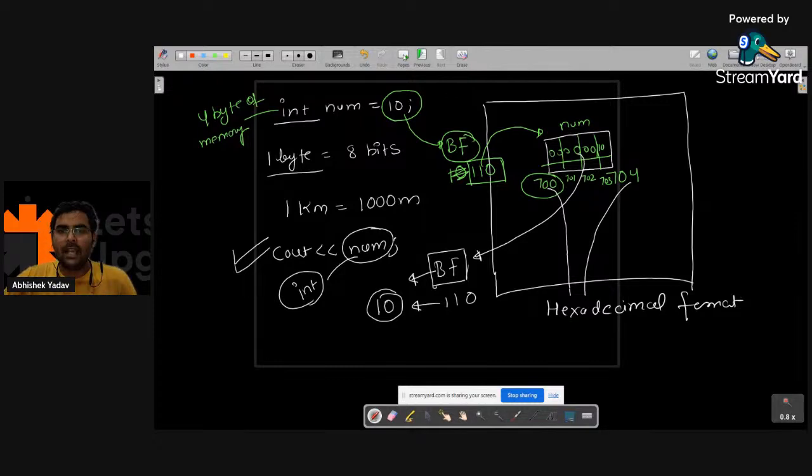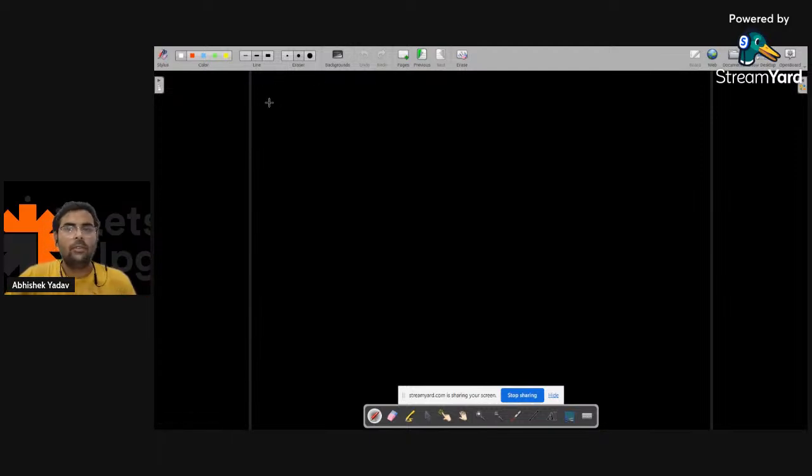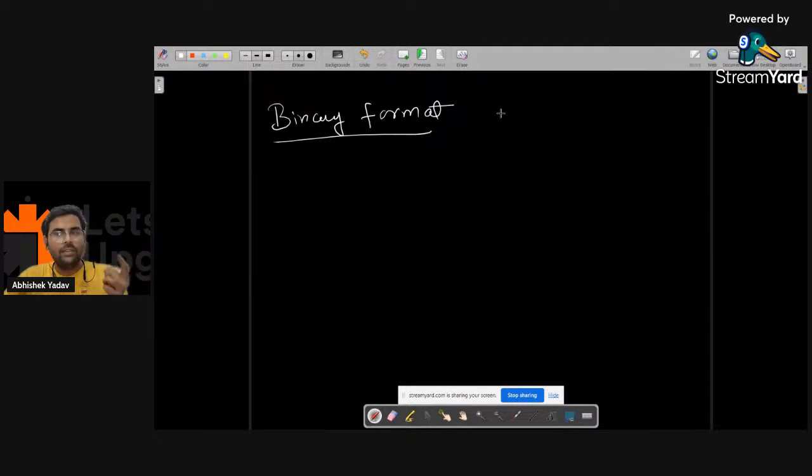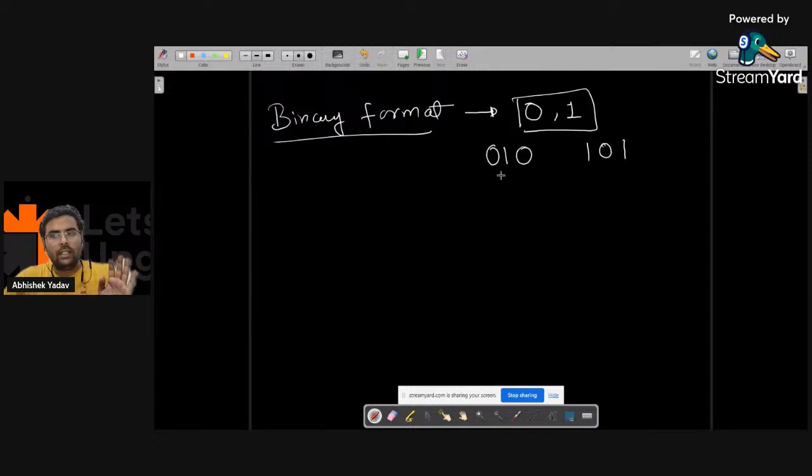So guys, we have different formats. Those who don't know about the hexadecimal format, we have the binary format. Binary format means we can create any number with these two options available, that is 0 and 1, like 0 1 0 1 0 1. Like this we can create any number in binary format. Here the base is 2, because I have two options, and with these two options I have to create different numbers.